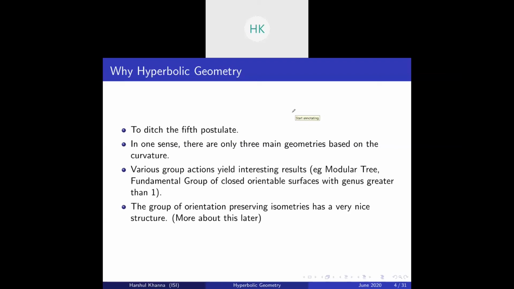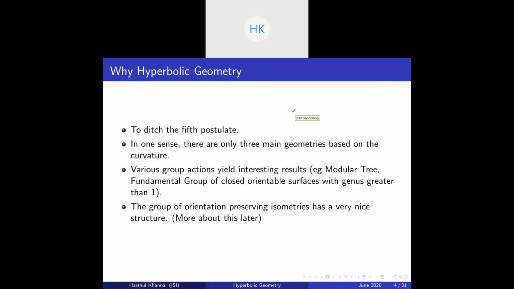To name a few, there is the modular tree. Another is the fundamental group of closed orientable surfaces with genus greater than one. I've talked about what all this means in my surfaces lecture. A fundamental group is a group of equivalence classes of loops up to homotopy. Homotopy is a continuous deformation. Closed means without boundary. Orientable means you can give a consistent choice of normal vector at every point. So the action of the fundamental group of closed orientable surfaces with genus greater than one is very interesting.